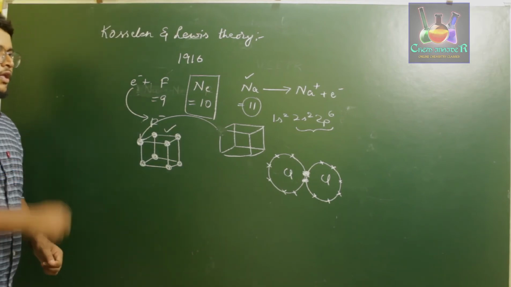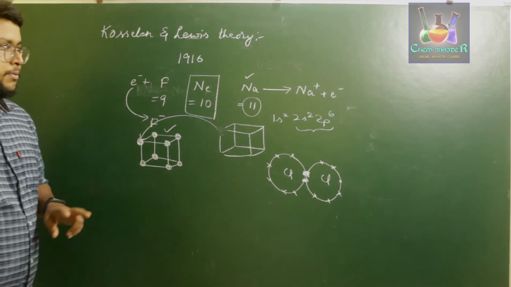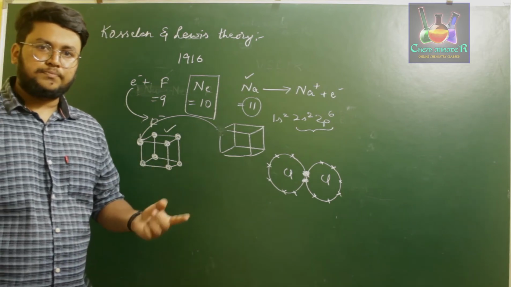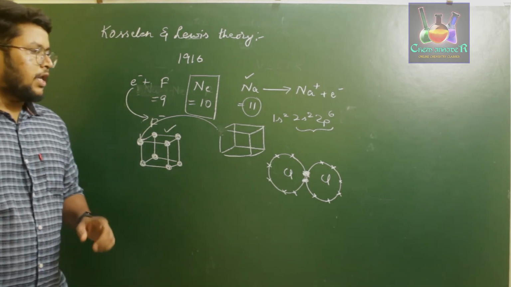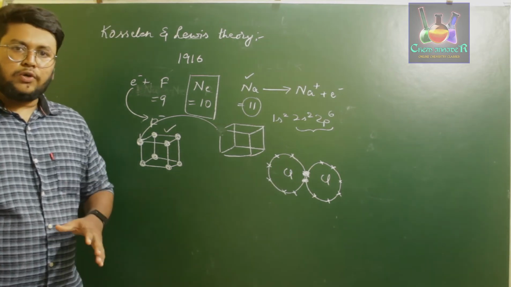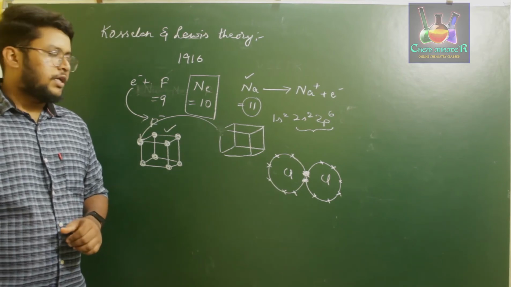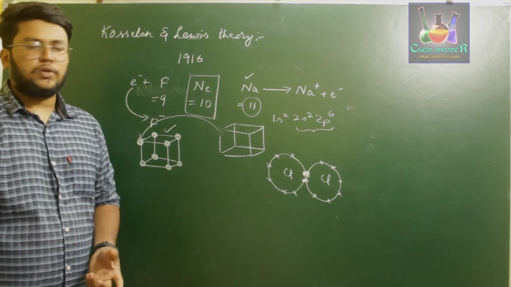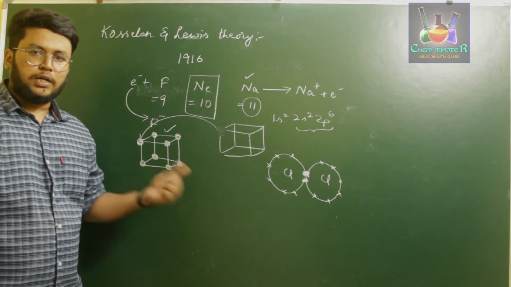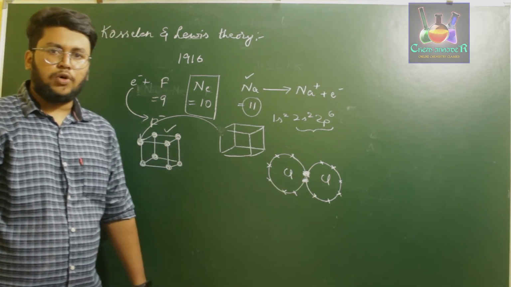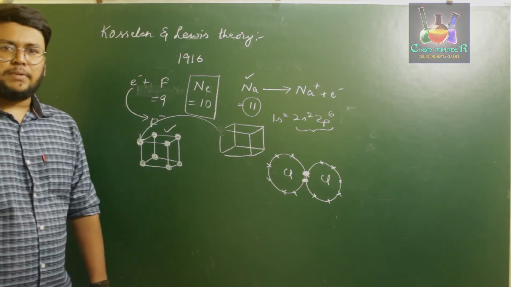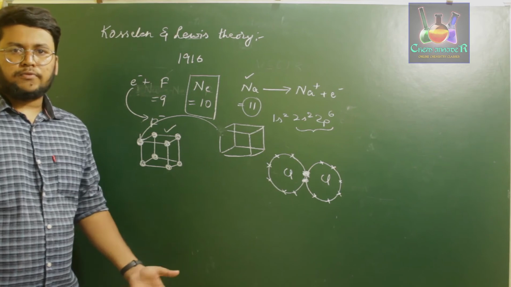So therefore Lewis said that if atoms have to be bonded with different atoms, they have to completely transfer electrons from one atom to another. If a compound has to be formed, then electrons have to be completely transferred from one atom to another atom. And if a molecule has to be formed of the same element, then it has to mutually share those electrons. In case of sodium bonding with fluorine, it is completely transferring its electron to the fluorine atom. In case of 2 chlorine atoms forming a molecule, they are sharing those electrons. So this is how Lewis explained the bonding in case of atoms of a molecule.